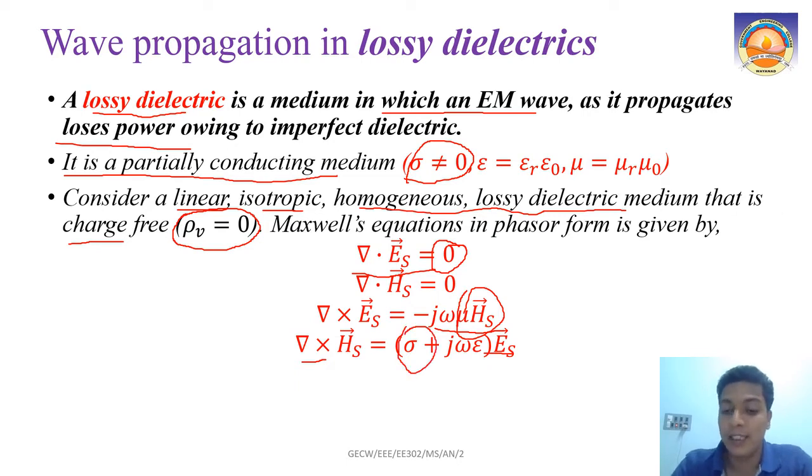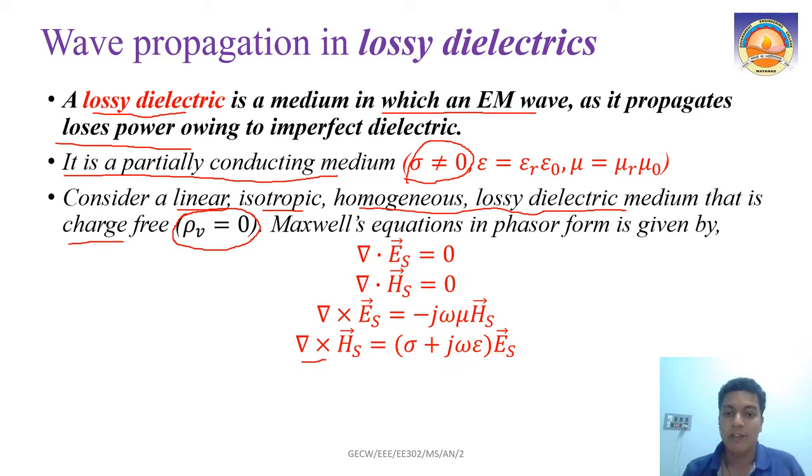The conduction current density J, we have derived as Ohm's law in point form: J equal to sigma E. So we are applying that here. This becomes sigma plus j omega epsilon into Es. So these are the 4 Maxwell's equations in a charge free medium which is a lossy dielectric.